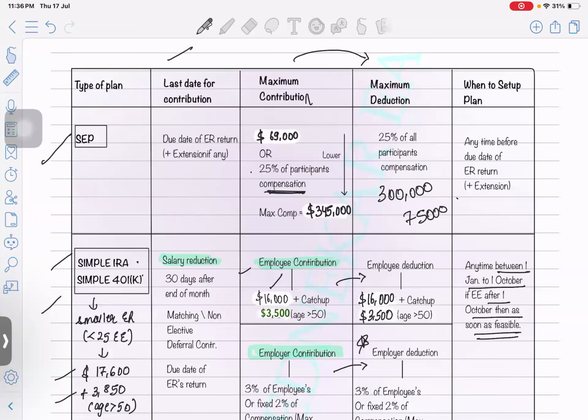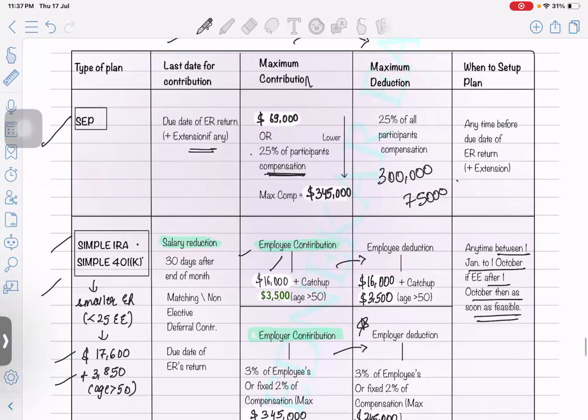When is the last date for contribution? For the employer, you have to think from the employer's perspective. Okay, when you are learning any topic in the part 2, think from the employer's perspective. So it will always be the last date of the employer's return. So let's say if they are going to file an S corp return or a C corp return or a partnership return, you need to make sure they are making the contribution till the date of filing the tax return, or if they are extending the return, then till the extended deadline they can do the contribution in the respective IRA account.